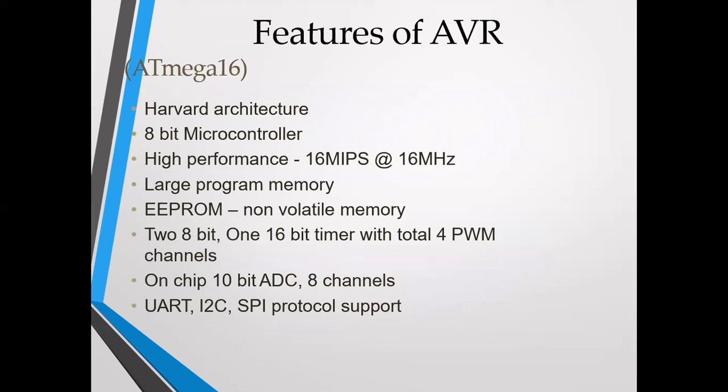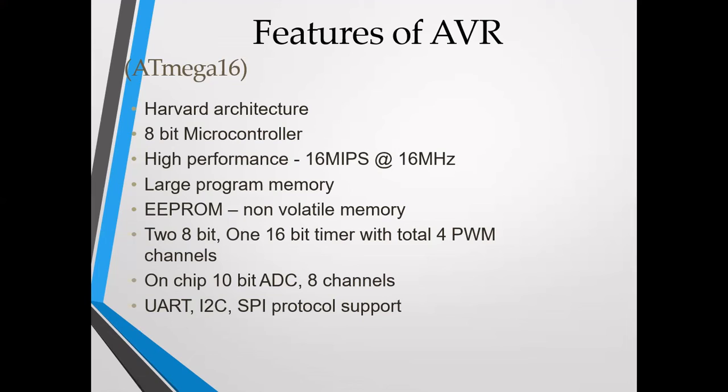These are the features of AVR. Coming to our Atmega 16 microcontroller, it has a Harvard architecture, which is a very well balanced architecture, and it is an 8-bit microcontroller. It gives us high performance: as you already saw, 16 million instructions per second at 16 megahertz. It has a large program memory and an EEPROM. EEPROM is electrically erasable programmable memory, and it is a non-volatile memory, which is a major advantage.